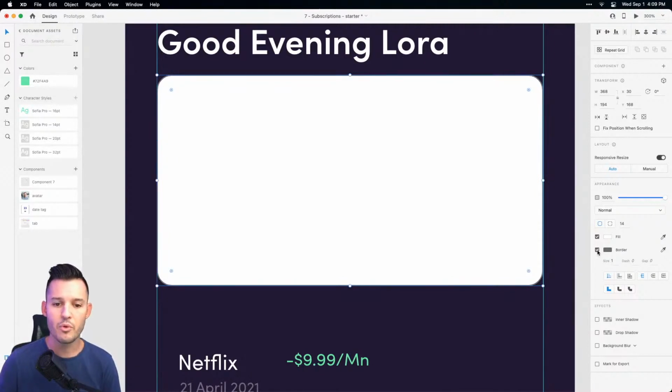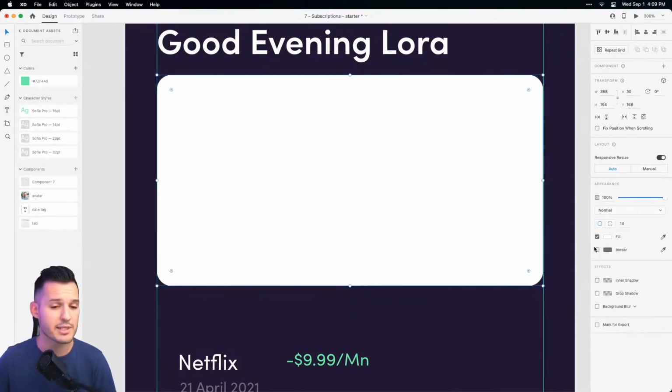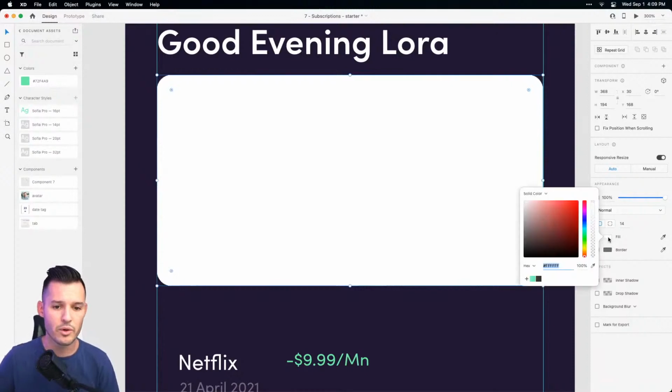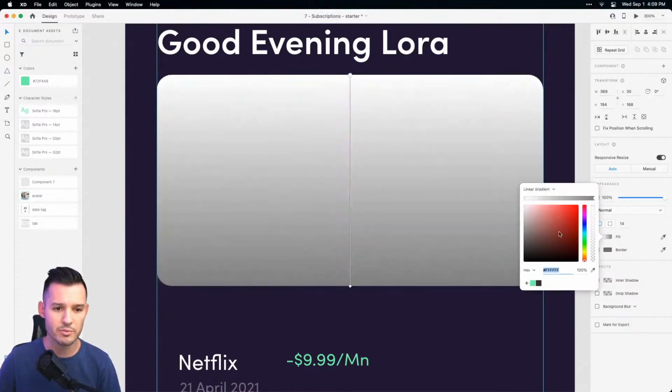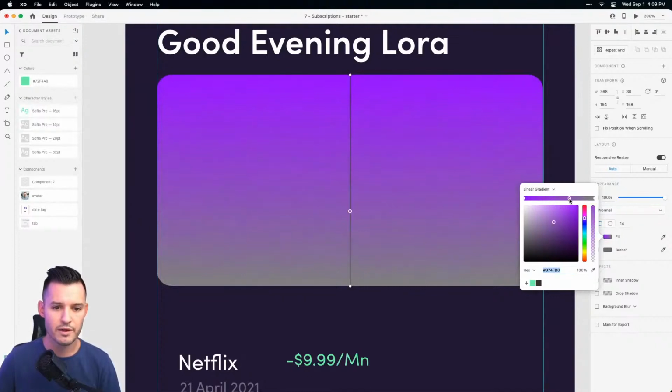I'm going to take the border off for now. We're probably going to return this later, okay? But then we are going to fill this not with a solid color, but with a linear gradient. And let's just pick some really fun colors. And you know what? An easier way to do this, instead of filling this with gradients, if you wanted to, let's get rid of this point on the gradient scale.